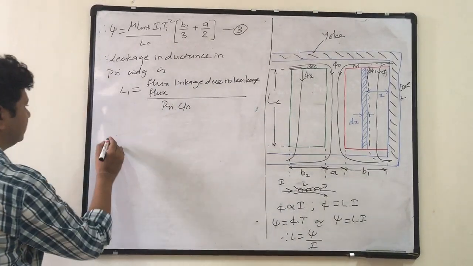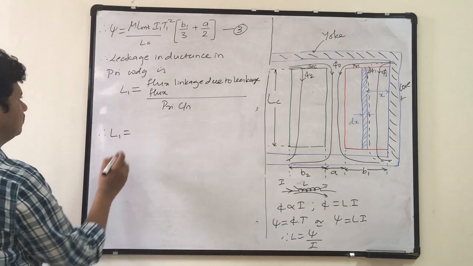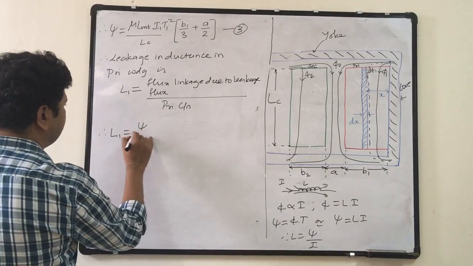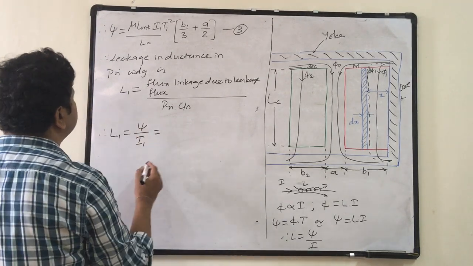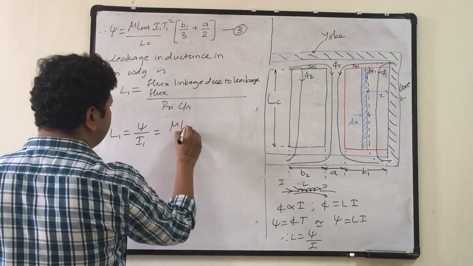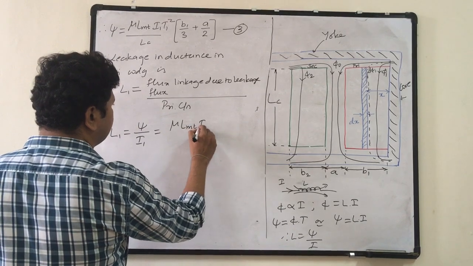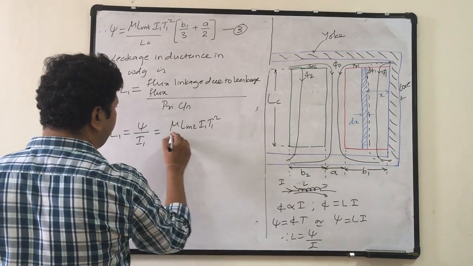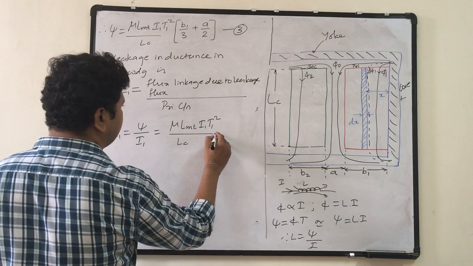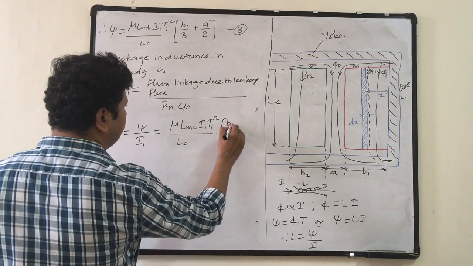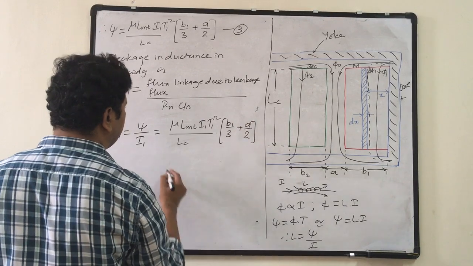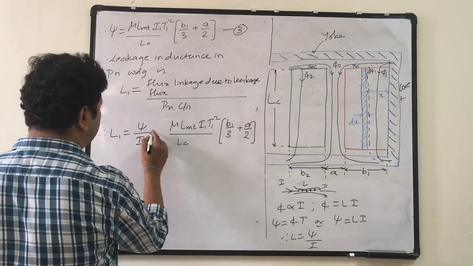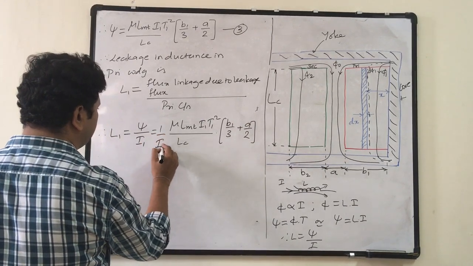So L1 equals psi divided by I1, and psi is nothing but mu LMT I1 T1 square upon LC into B1 by 3 plus A by 2, into 1 upon I1.